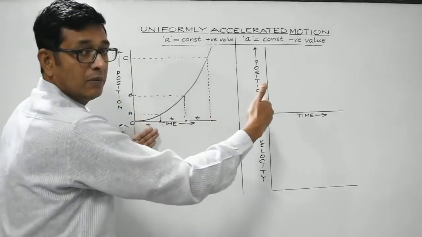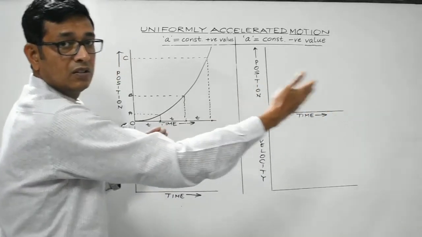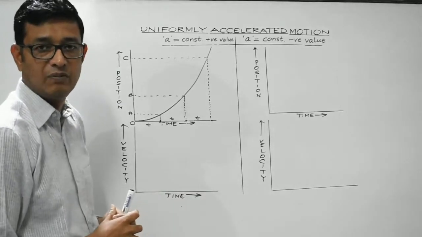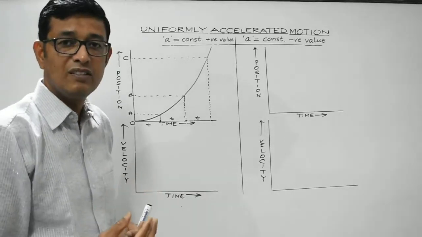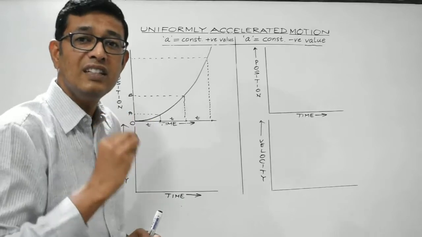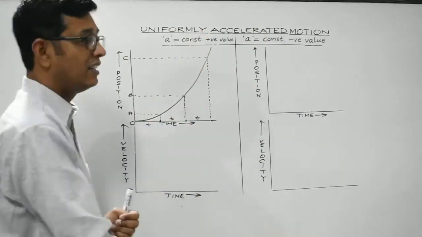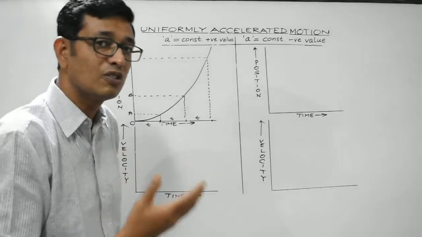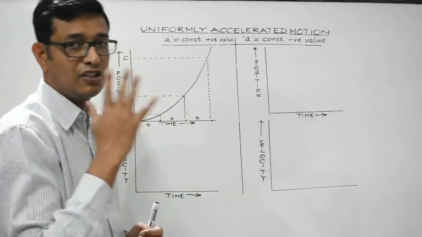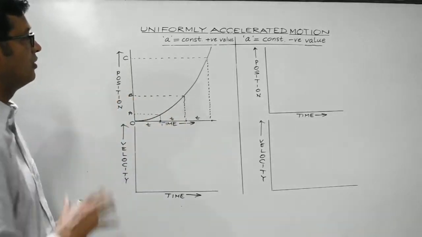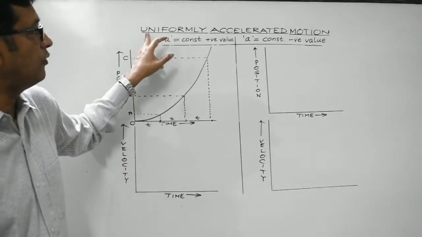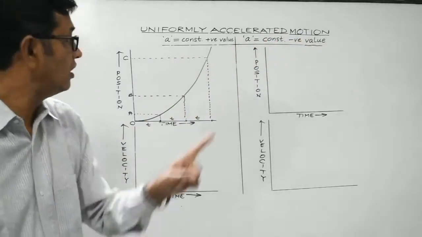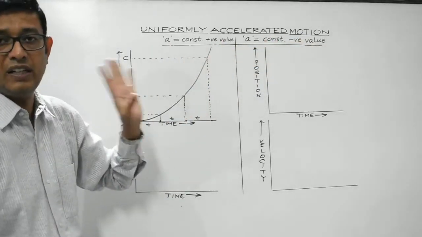With the passage of equal intervals of time, the body tends to cover more and more displacement per unit time. And that is possible only when the velocity of the body is increasing, and then A will have a positive value. Acceleration is positive only when the final velocity of the body is greater than its initial velocity. So that's the position time graph of a body having uniformly accelerated motion when A is positive, right?